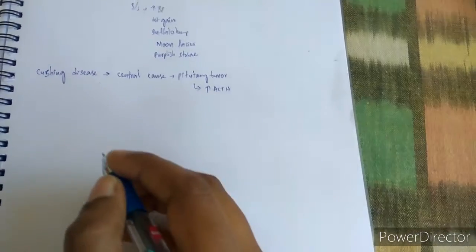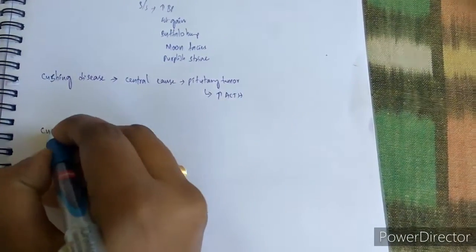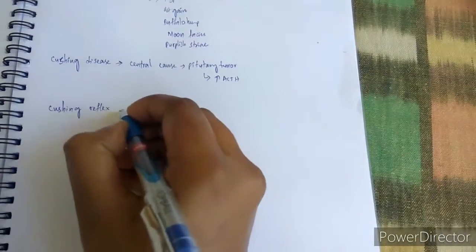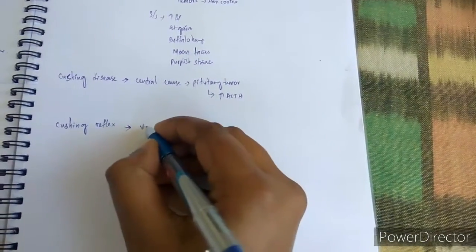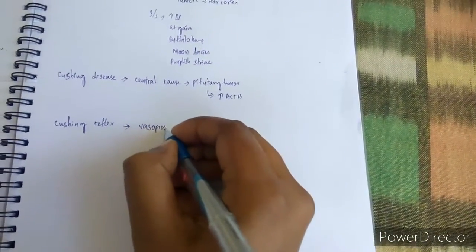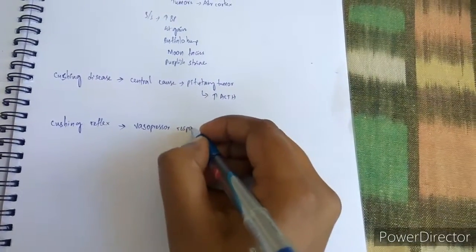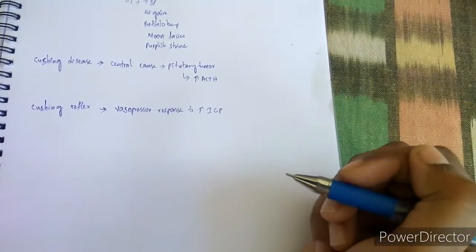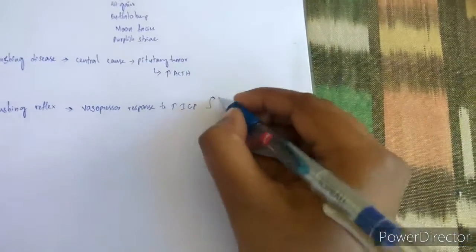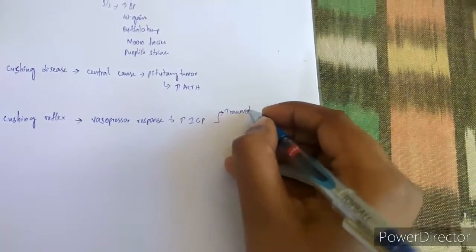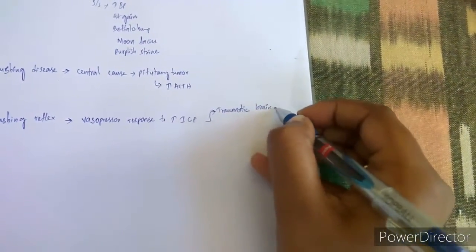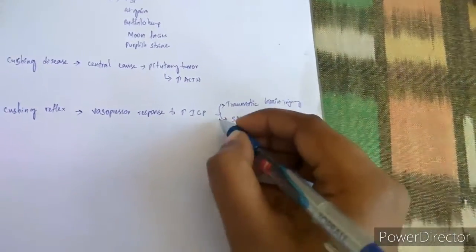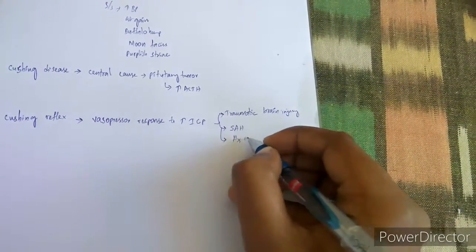Now let's move on to the next and important one, which is Cushing reflex. Cushing reflex is a physiological vasopressor response of the body when there is increased intracranial pressure, like when there is traumatic brain injury, subarachnoid hemorrhage, and hemorrhagic stroke.